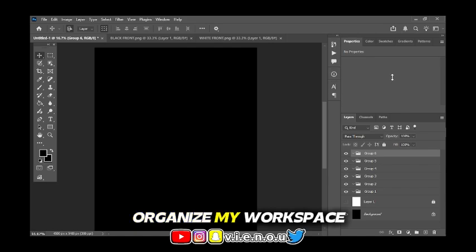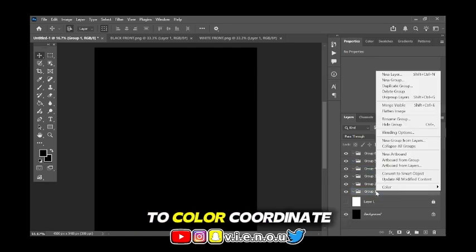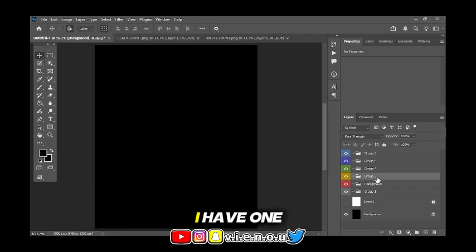I like to organize my workspace in a way where I can keep track of everything. I also like to color coordinate everything. I'll have one for the background, one for shapes, one for texts, one for images, and one for logos.